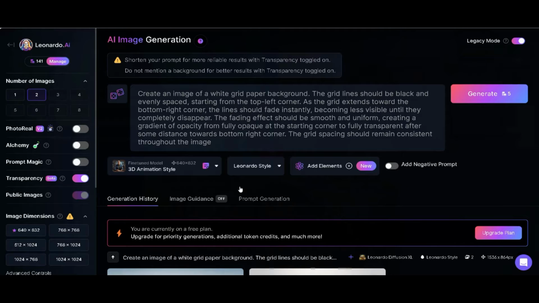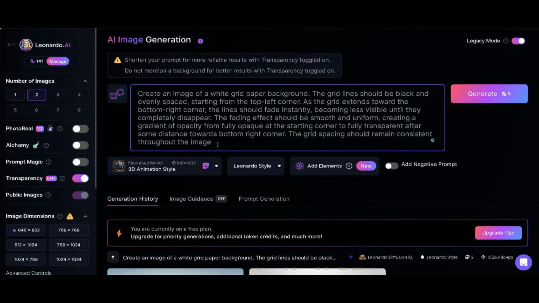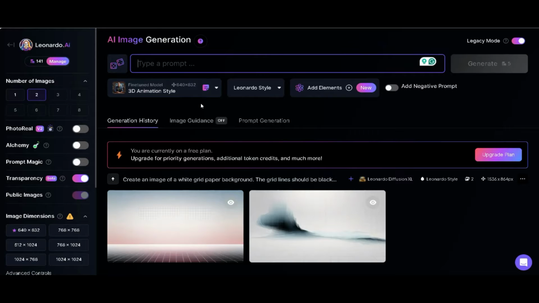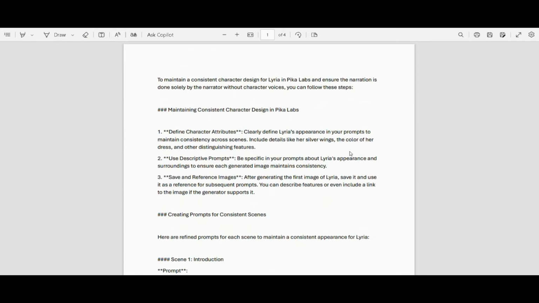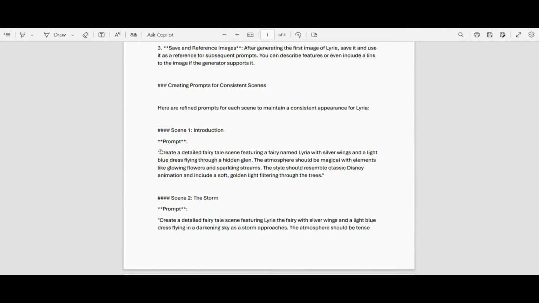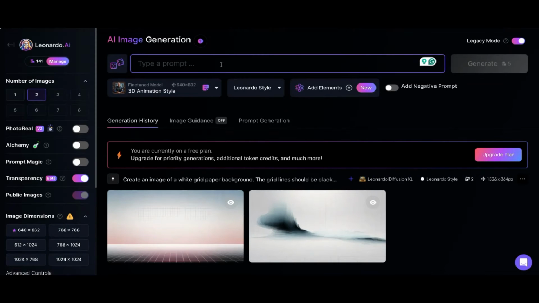Now you need to type in the prompt in this box. I will go and copy the prompt ChatGPT gave me, which corresponds to the script of the story. I have provided you with free story ideas and a prompt template in the description. You can check it out. After copying the prompt, I will go back to Leonardo to paste it here.